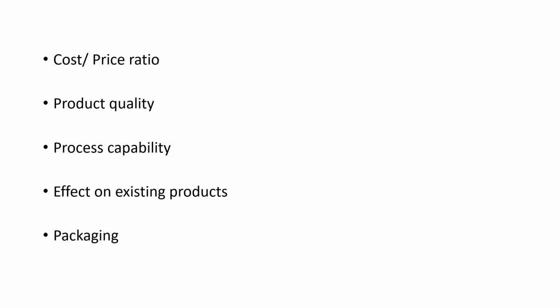Next one is process capability. Whenever we are producing a specific product, we have to check whether the machines can produce the target order or not. Next one is effect on existing products.